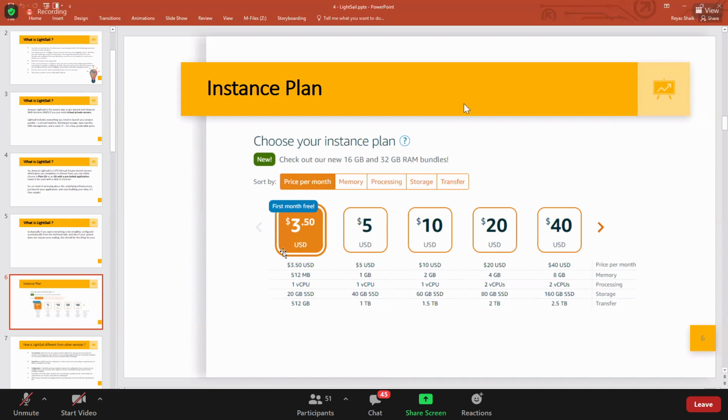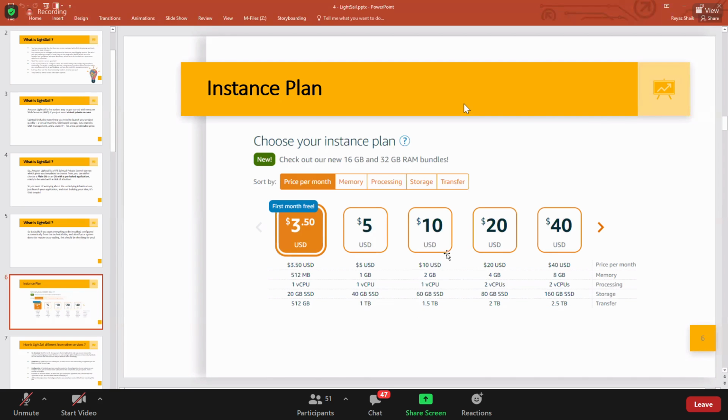Like your prepaid, you have it, right? For 400 rupees, you will have 86 days or 85 days with 1.5 GB of data, etc. The same way here, you need to pay $3.5 if you need 512 MB RAM, but if you need 1 GB RAM, go for $5. If you need 2 GB RAM, same way: 512 MB internet package $3.5, 1 GB internet packet $5, 2 GB internet packet $10. You need to pay like this. You will get the compute like this based on the instance plans here.